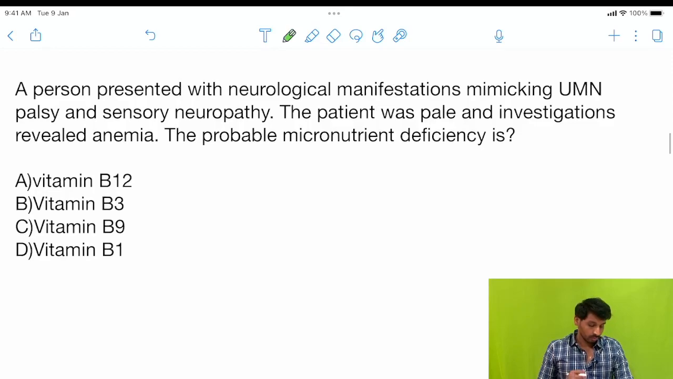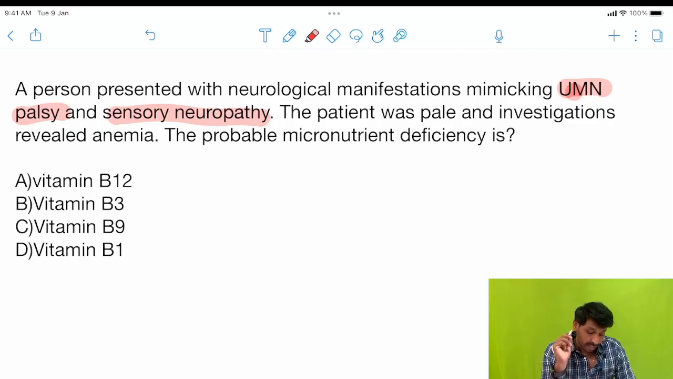The next question: a person presented with neurological manifestations mimicking upper motor neuron palsy and sensory neuropathy. So remember here the two points to be noted. One is upper motor neuron palsy and then sensory. So here both motor as well as sensory neurological manifestations are involved, right? The patient was pale and investigations revealed anemia. So here neurological manifestations are there, anemia is also there.